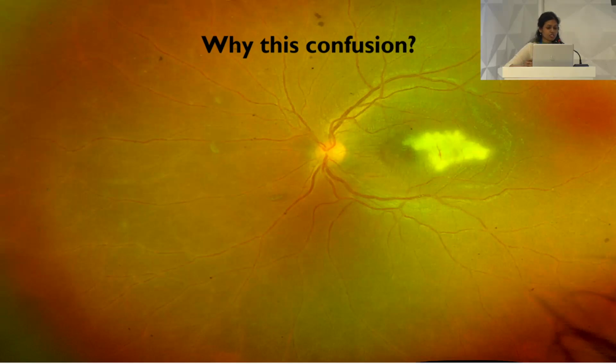So why was there this confusion in the first place? Because toxoplasma retinochoroiditis is the most common infectious cause of posterior uveitis, and pretty often the diagnosis is clinical.